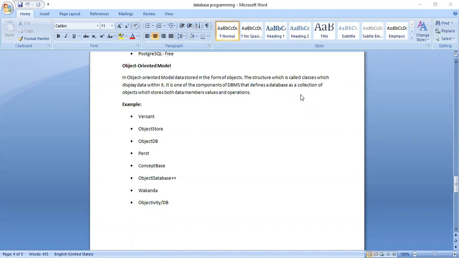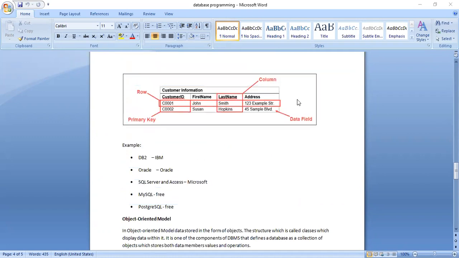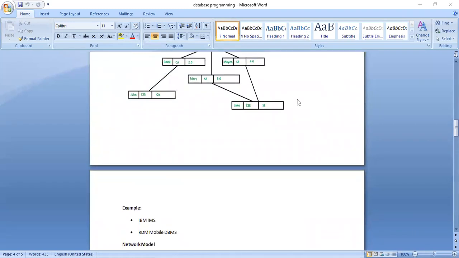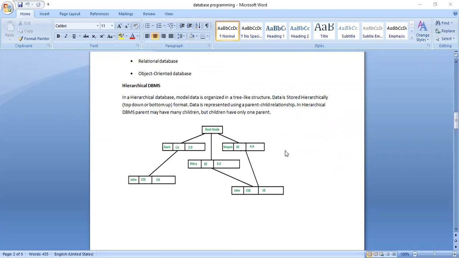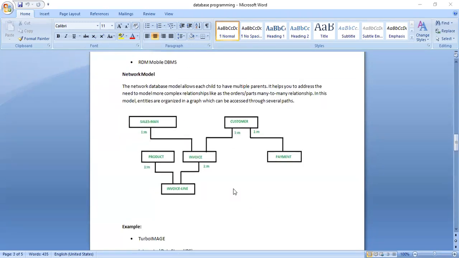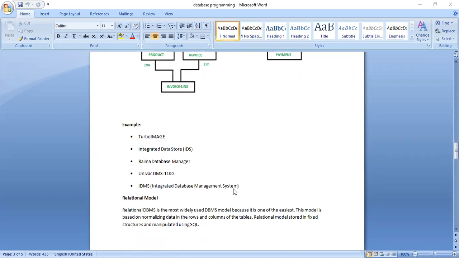Just now we discussed 4 main types only here. What is the first one? Hierarchical, which uses the parent-child relationship similar to a tree in a data structure. You can use a general tree structure, otherwise you can use a binary tree. It depends upon the application you are going to work on. Hierarchical. The second one is the network DBMS software. In the network DBMS model, we represent complex relationships, many-to-many relationships, so it is a kind of graphical structure where the data is represented using nodes and edges. That is the way the network data model works here.